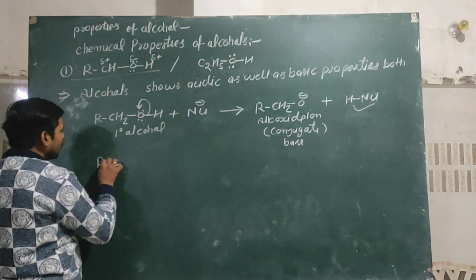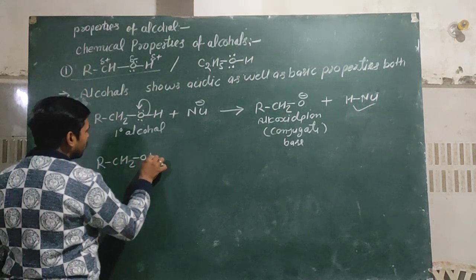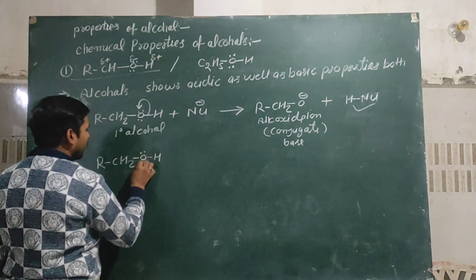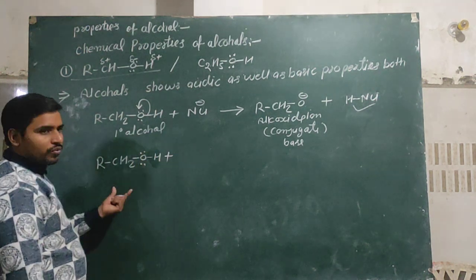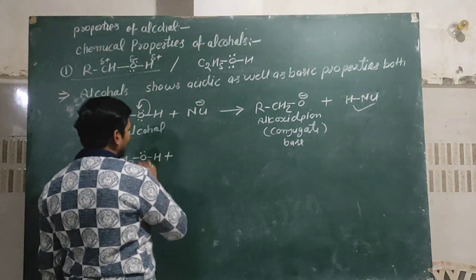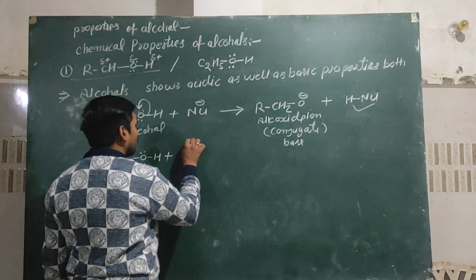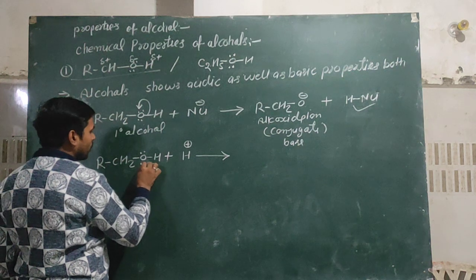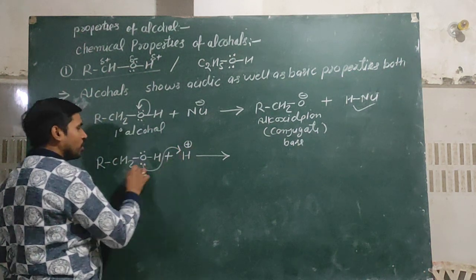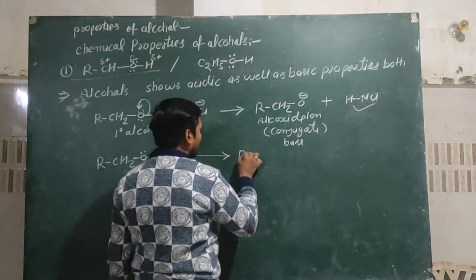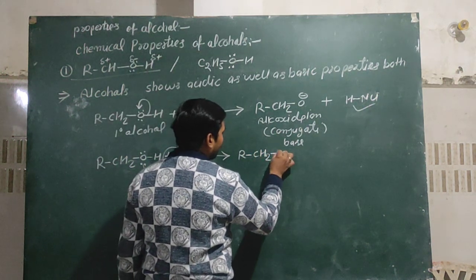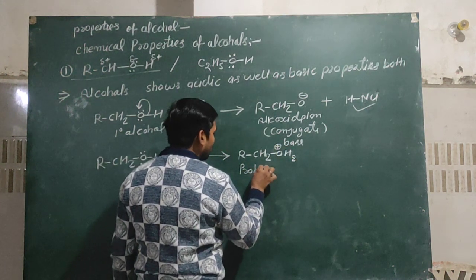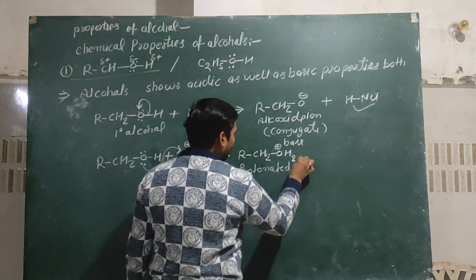Similarly, RCH2OH has two lone pairs of electrons. Suppose any electrophile comes in contact with the alcohol. Then, due to the lone pair of electrons, it accepts the proton toward itself and forms protonated alcohol, RCH2OH2 with positive charge. It is known as protonated alcohol.